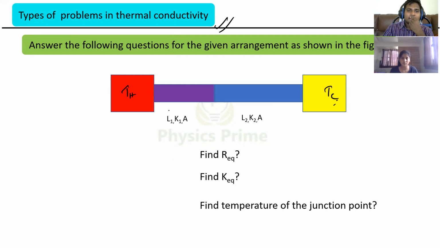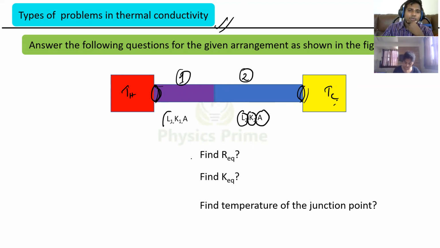This is a metal rod of length L1, thermal conductivity K1, and area of cross section A. And there is another rod joined in series with the first rod, having length L2, thermal conductivity K2, and area of cross section A. Both have the same area of cross section here.